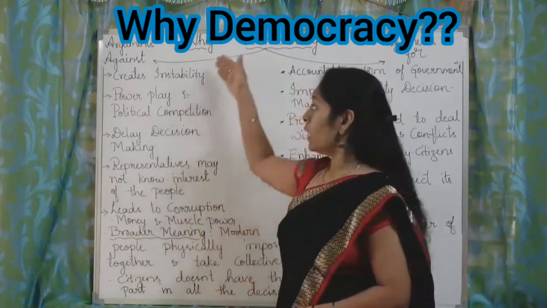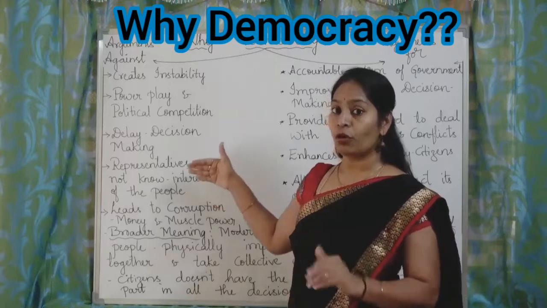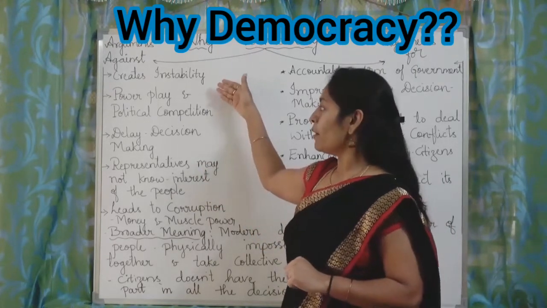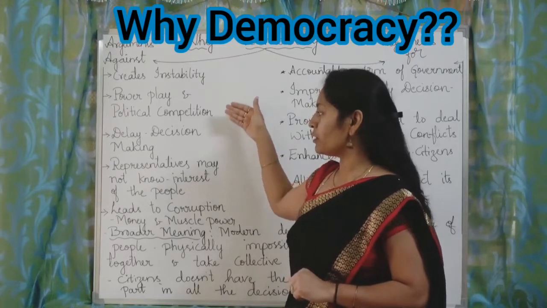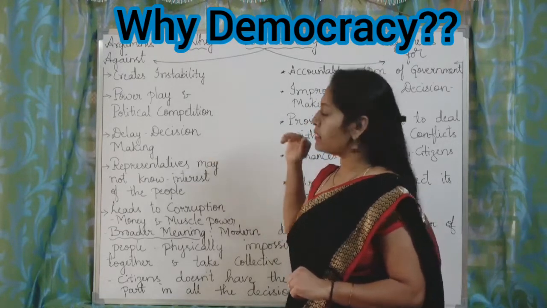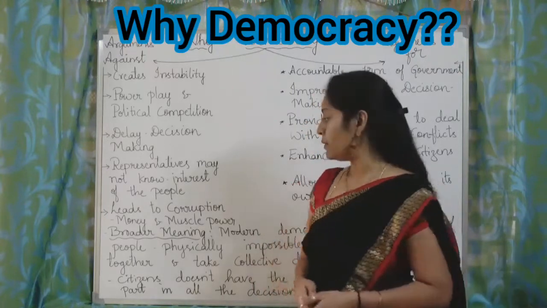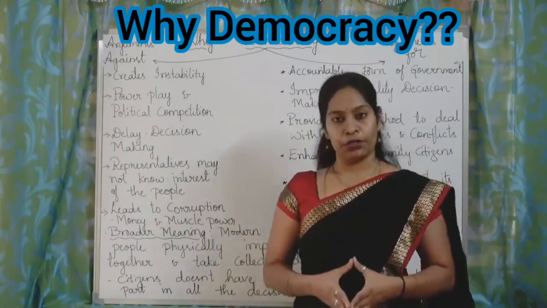These are all the arguments against democracy, on why we should not have it. First, it creates instability; second, power play and political competition; third, it leads to delay in decision making; fourth, representatives may not know the interest of all the common people; and fifth, it leads to corruption.